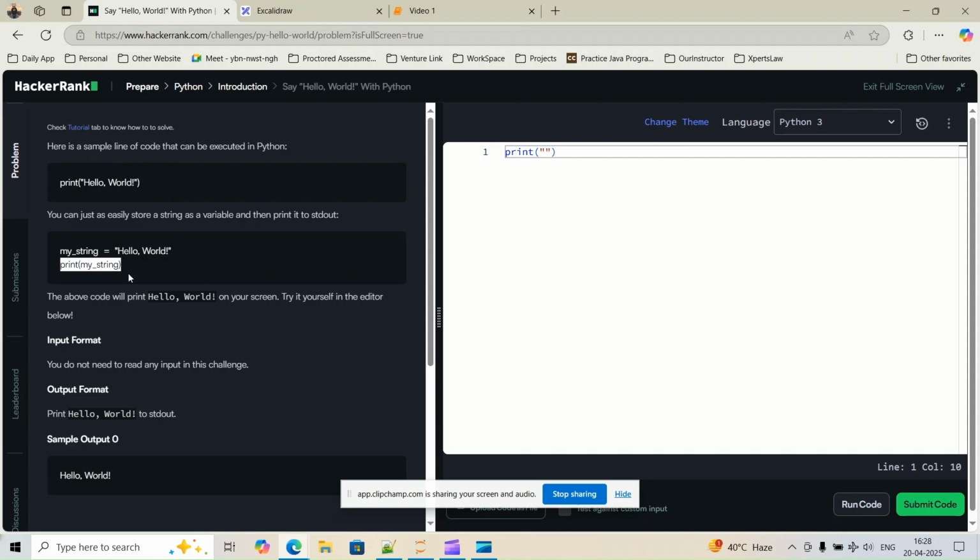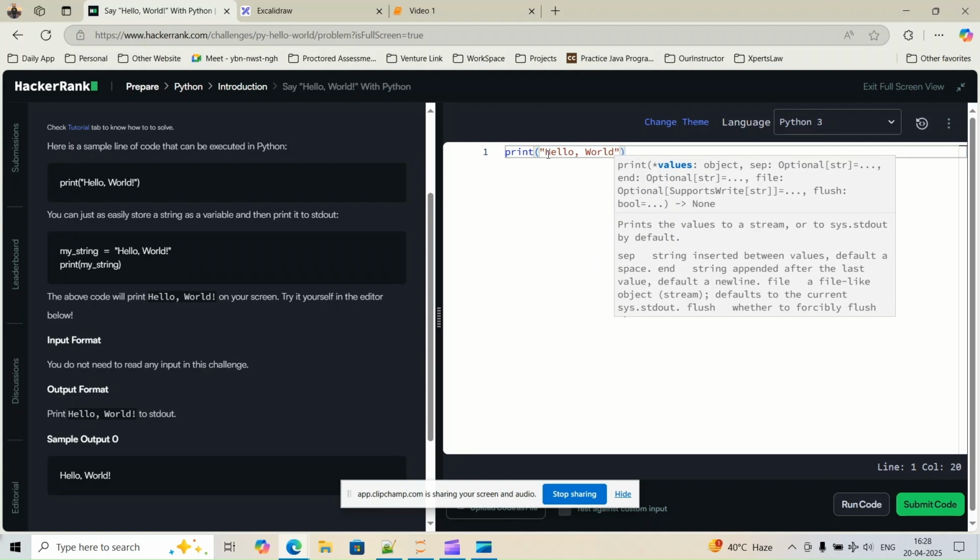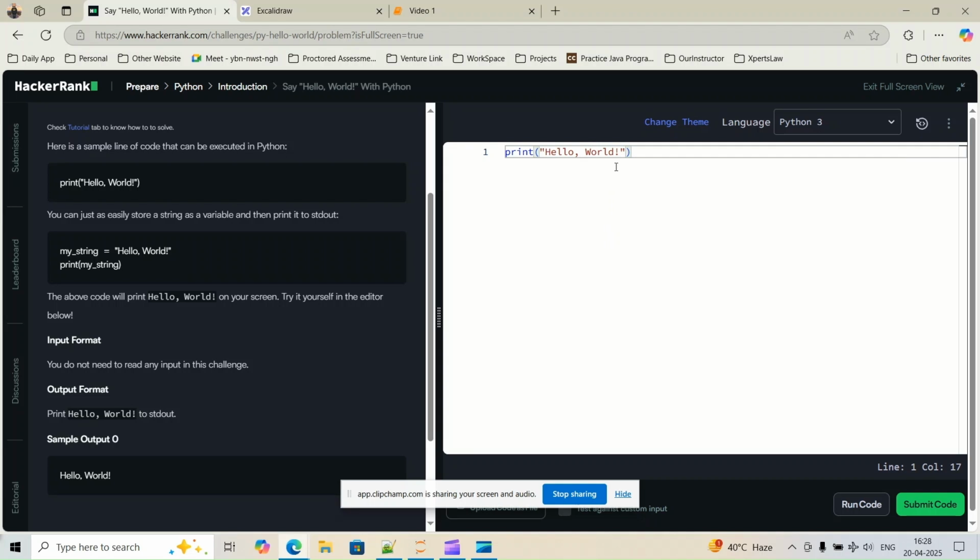That can also be done. Our question says we just need to print this hello world to our output. We already have the print statement written here with double quotes. We just need to write the exact output, that is hello, and the word world with an exclamation mark. This is exactly what the output is.